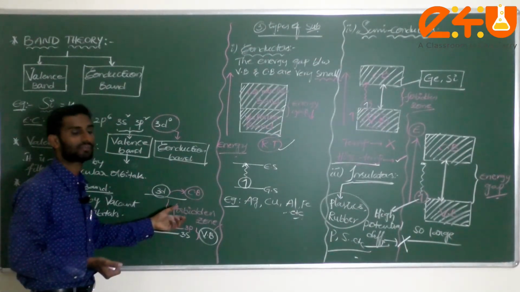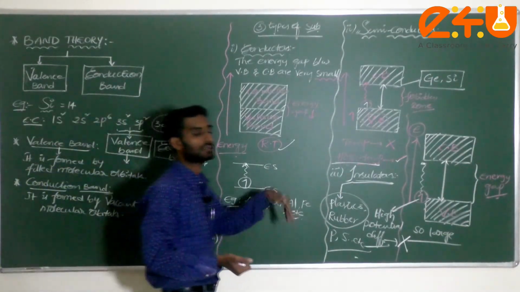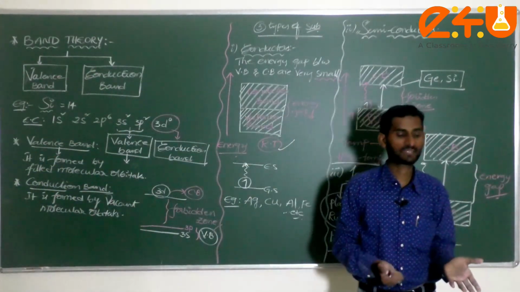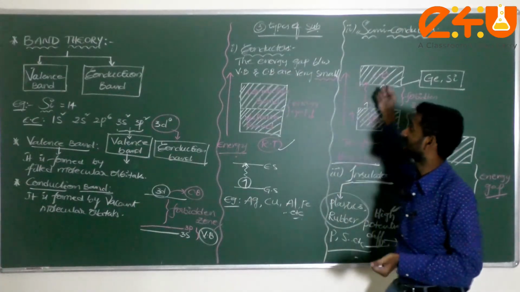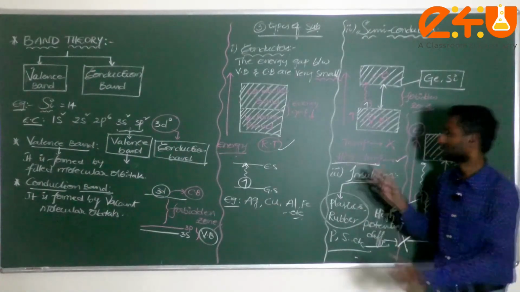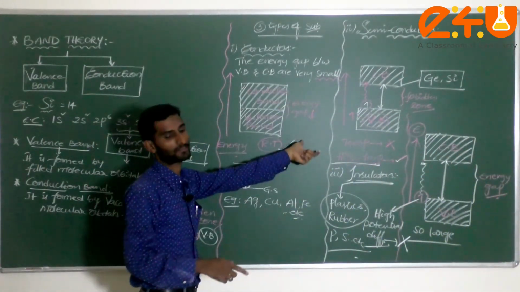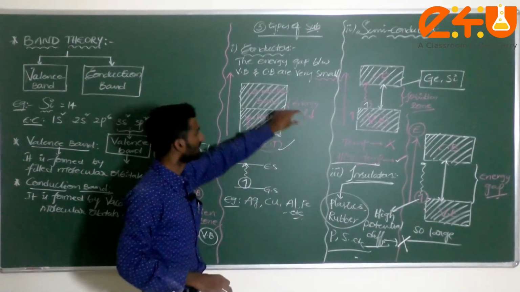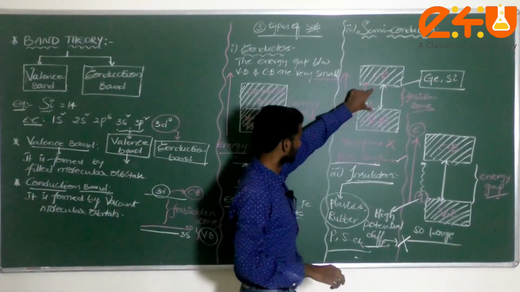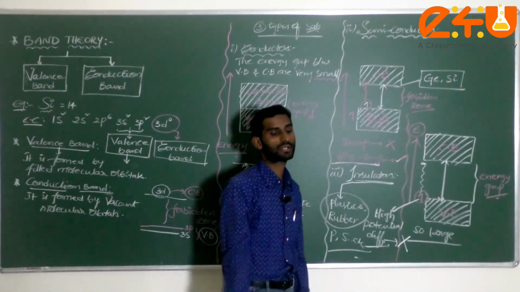Why do we use the forbidden zone? Because conduction in conductors, semiconductors, and insulators is differentiated based on the energy gaps. Here it is very small, here somewhat of a gap, and here a very large difference. Understood or not, dear students?